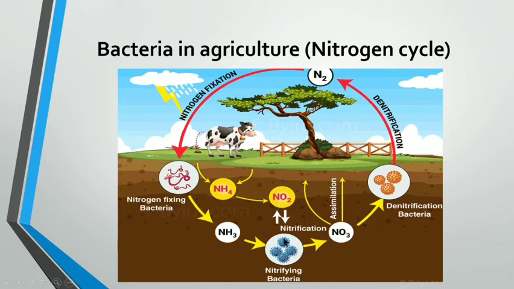These nitrifying bacteria, those which convert ammonia into nitrite and nitrate, are Nitrosomonas and Nitrobacter. Nitrosomonas bacteria oxidize ammonia to nitrites. The Nitrobacter bacteria then oxidize nitrites into nitrate. So two types of bacteria are involved here. Nitrifying bacteria are of two types.